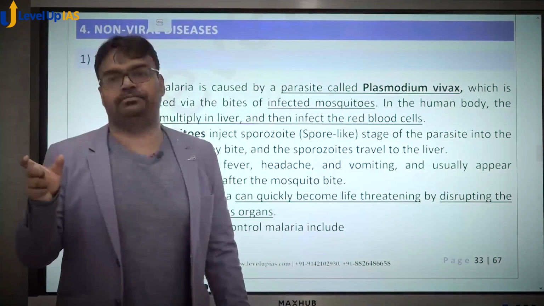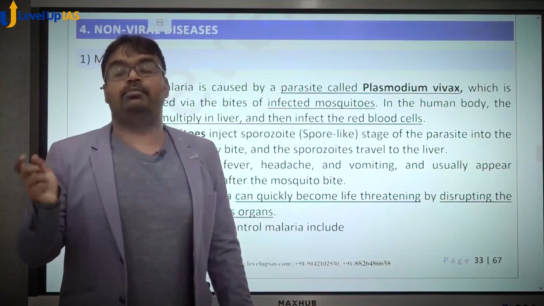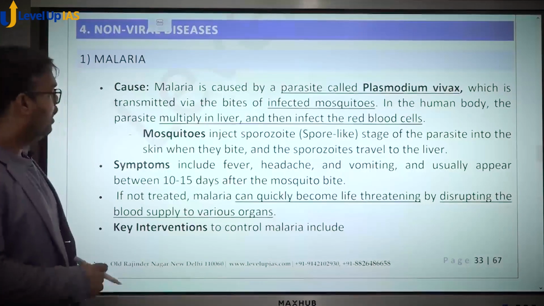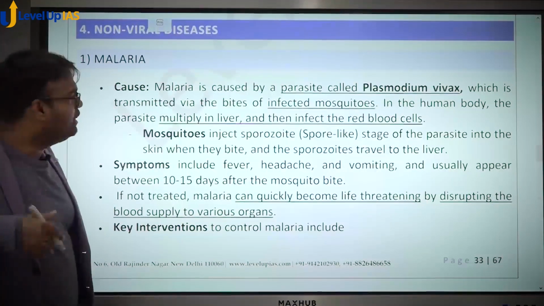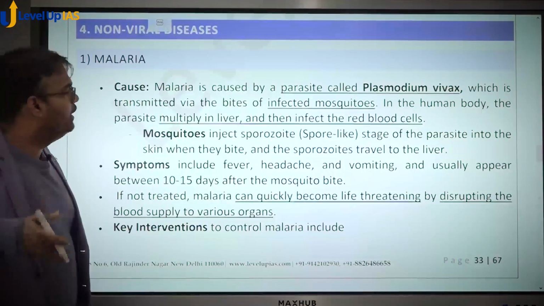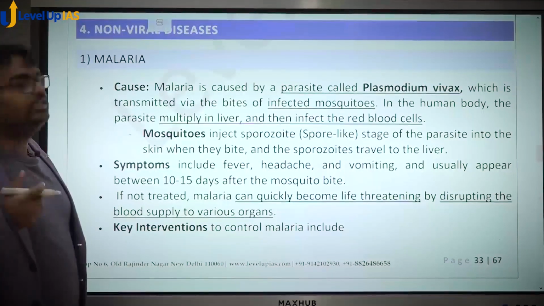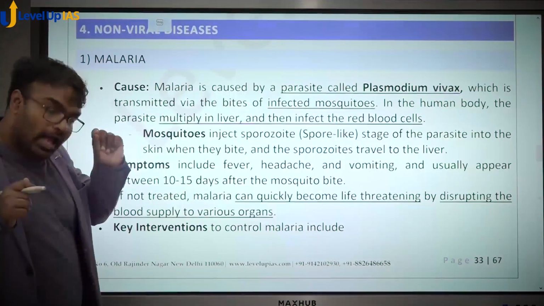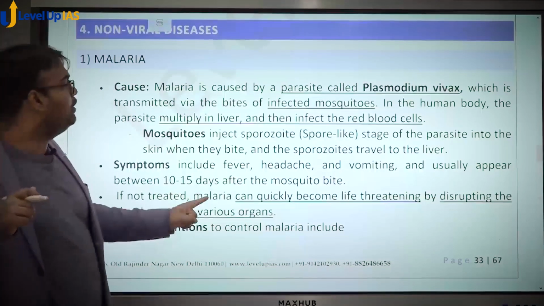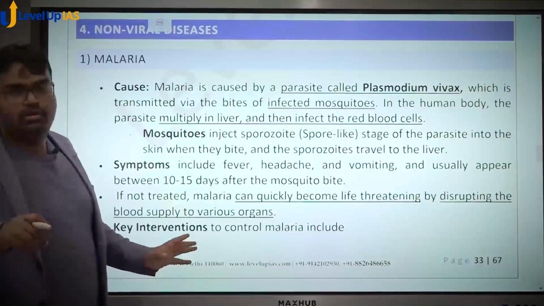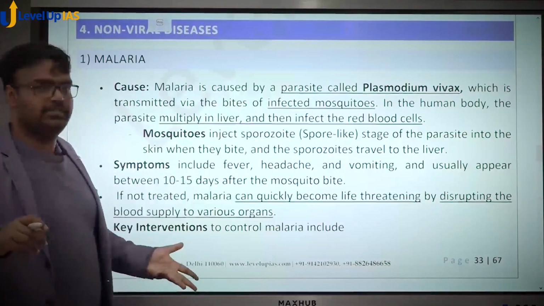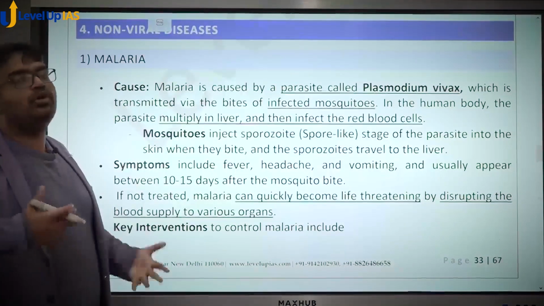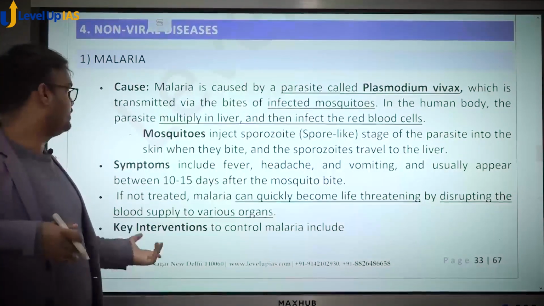The mosquito is the vector. That mosquito transfers this plasmodium. Now, this plasmodium goes into your liver and multiplies there, and then it infects your red blood cells, causing the problems that you face. The mosquito adds this plasmodium into your blood in the form of sporozoites, when the plasmodium is in a spore-like stage, and then in your body, in your liver, this spore-like parasite multiplies and matures.